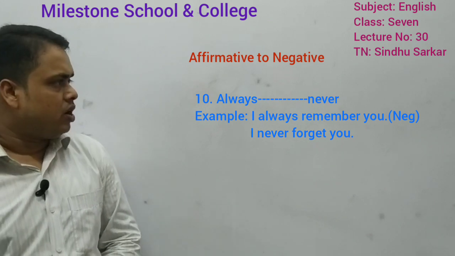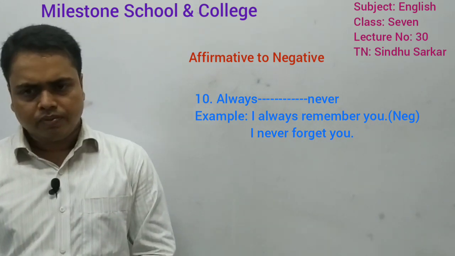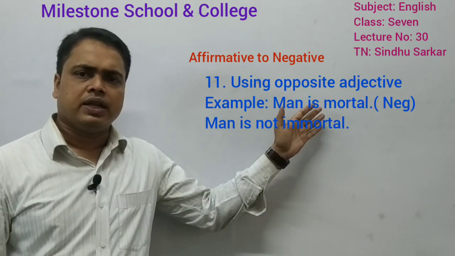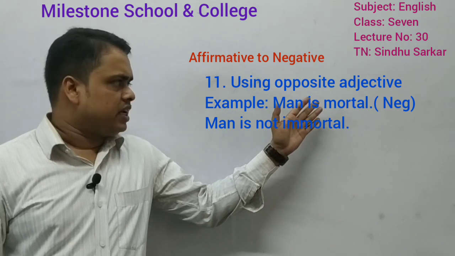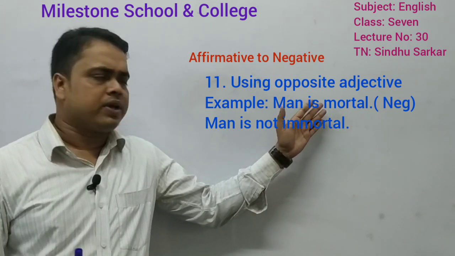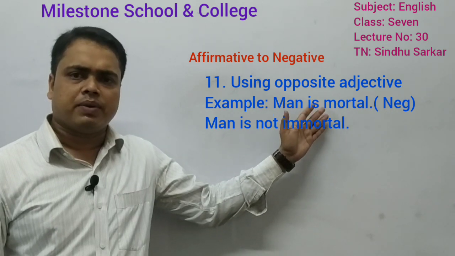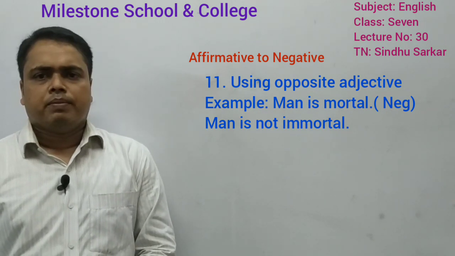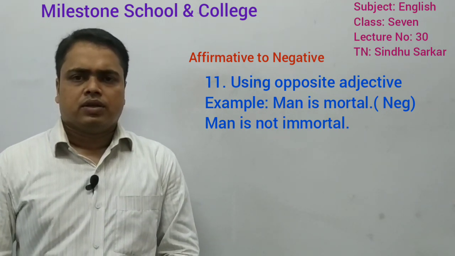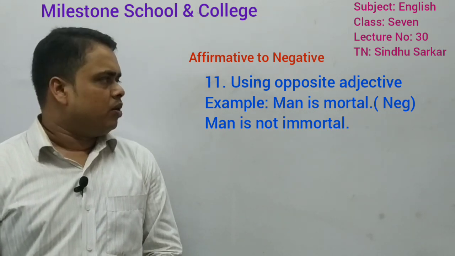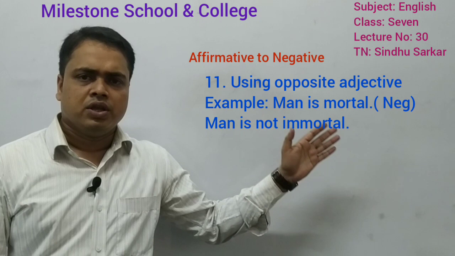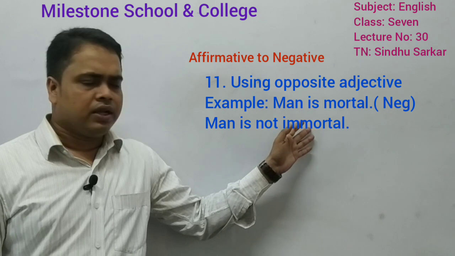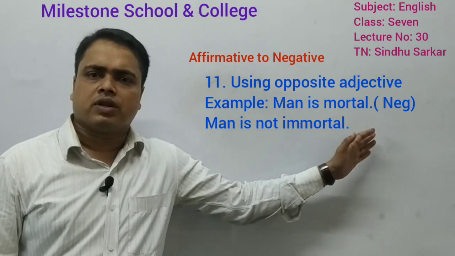Okay. Dear learners, now we are going to learn the next rules. Here, if you get an adjective, sometimes you can change this adjective, I mean using the opposite adjective, you can change it into a negative sentence, I mean affirmative to negative. So here, look at the example. Man is mortal. Here "mortal" is an adjective, you can use the opposite word of "mortal." What will be? Immortal. So at the same time you have to use the negative sense. So here: the man is not immortal.